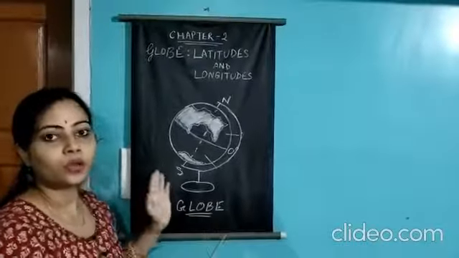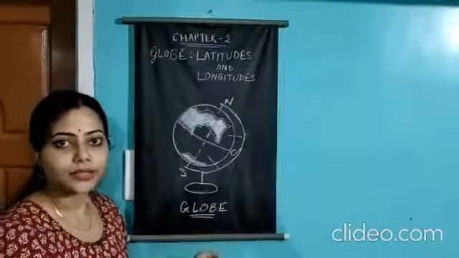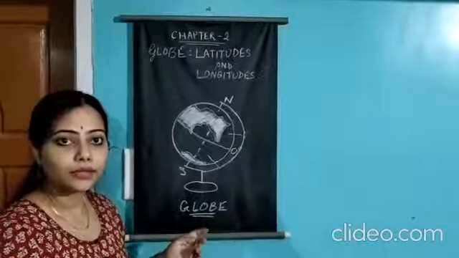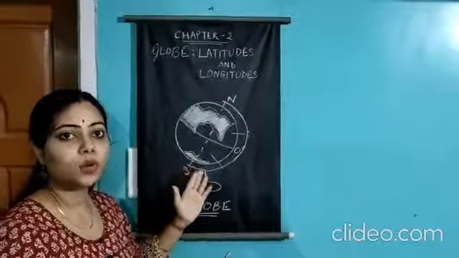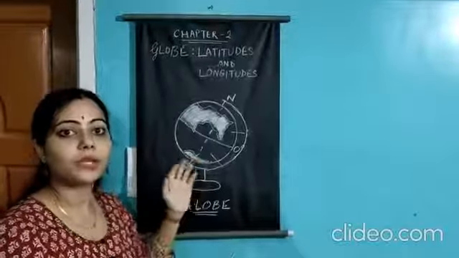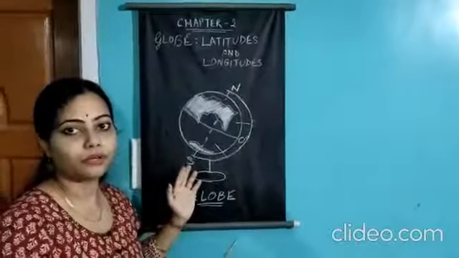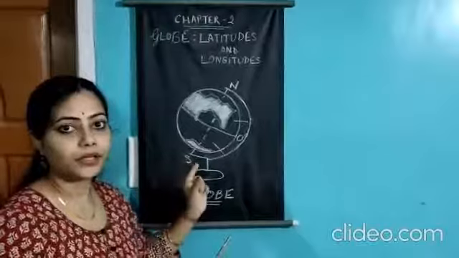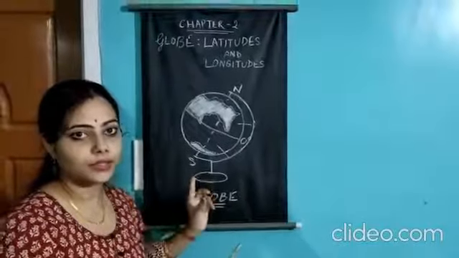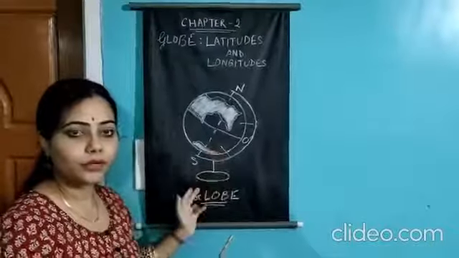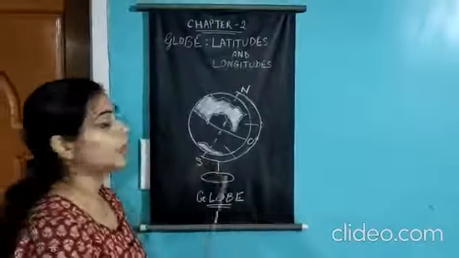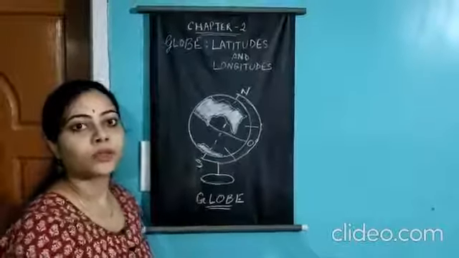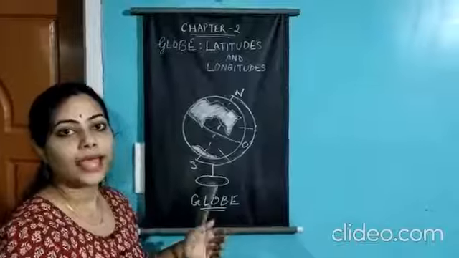Clear? So now the question arises, how can we find a place on the globe? For that reason we need, or we can prepare, some imaginary points of reference. Clear? Imaginary. In reality it does not exist. Okay, imaginary points of reference, and with the help of those points we can easily find places and oceans on the globe. So first one is the axis.